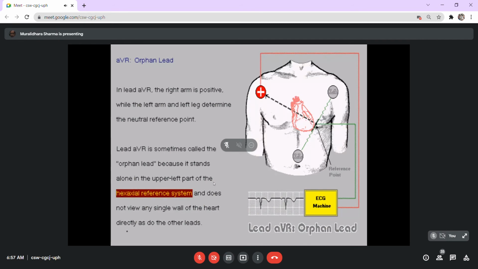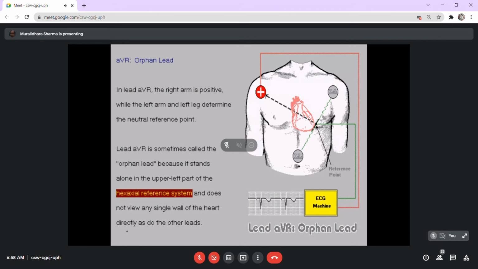When the AVR is recorded, you will have a reference point of neutral point connecting these two, and the positive charge is from the right arm, and it gives a current mainly of the heart in a direction at 30 degrees as such. And this lead is often also named an orphan lead because it doesn't really give a specific area of the heart.